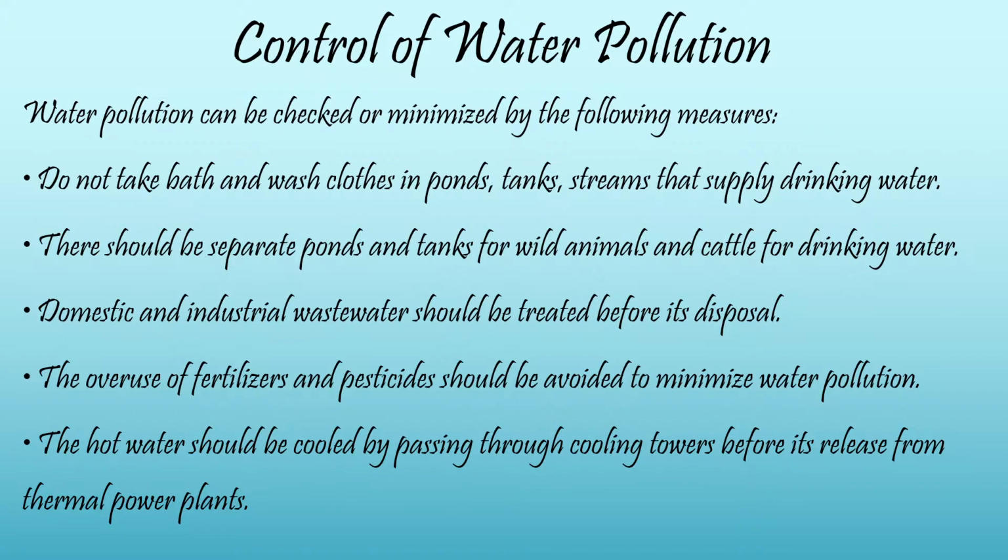So we have to control water pollution to save ourselves. We can take some simple measures, like we should not take baths or wash clothes in water bodies like tanks, ponds, and streams that are a source of drinking water supply. There should be separate ponds and tanks for wild animals and cattle for drinking water, so that diseases of the wild animals and cattle should not transfer to human beings. Then domestic and industrial wastewater should be treated before it is disposed of.